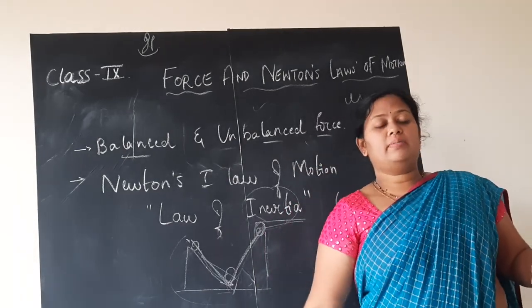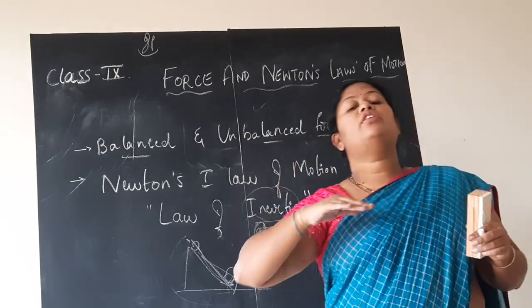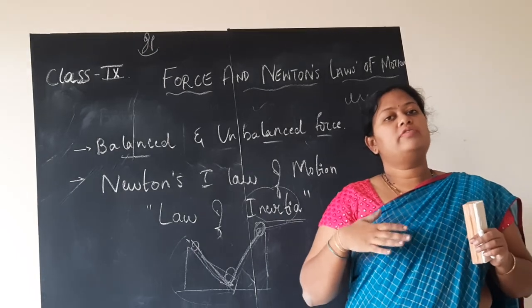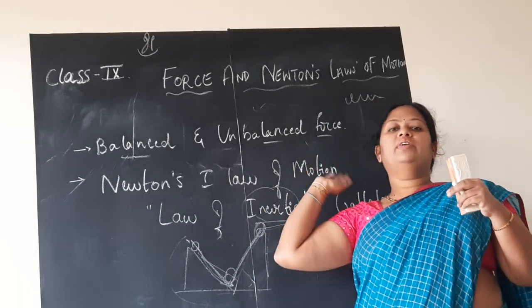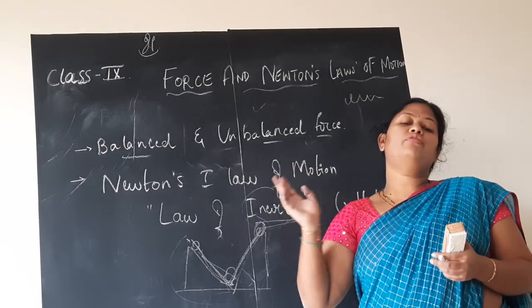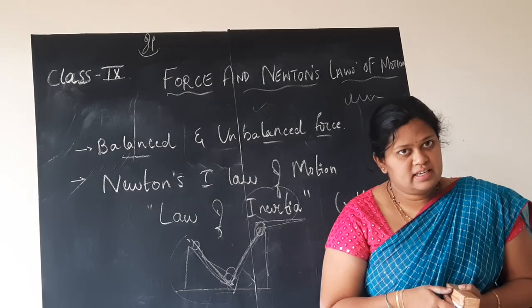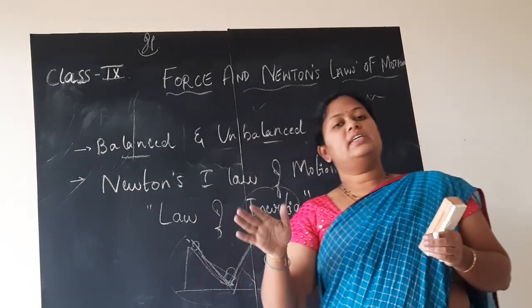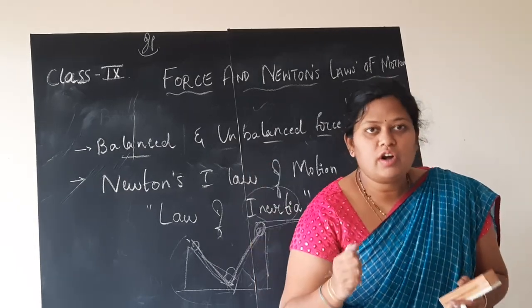So the lower part of your body will suddenly start to move with the velocity of the bus when it suddenly starts to move. But your upper part of the body will not be prepared for that. So what will happen? It will feel the jerk, meaning you tend to fall backward. So this is due to inertia again. And also when the bus is moving and suddenly the driver applies the brake, what will happen? You tend to fall forward.